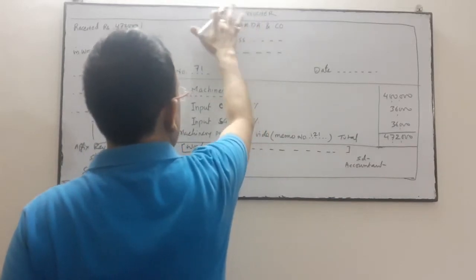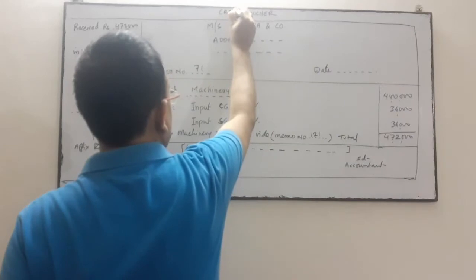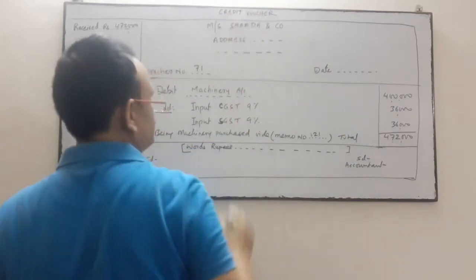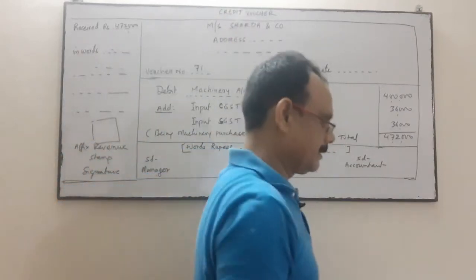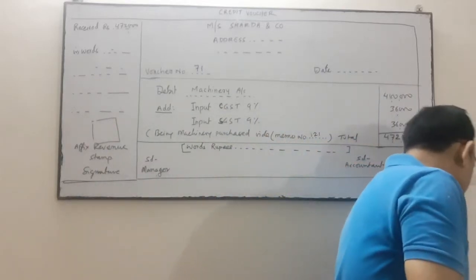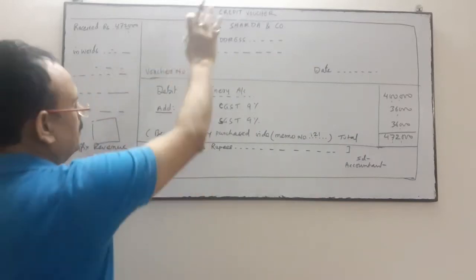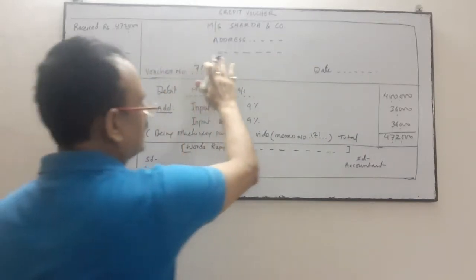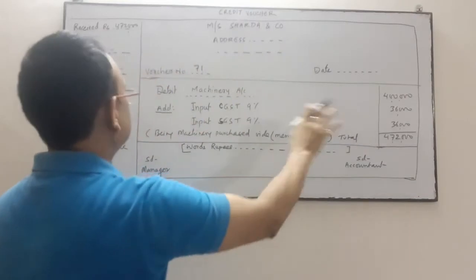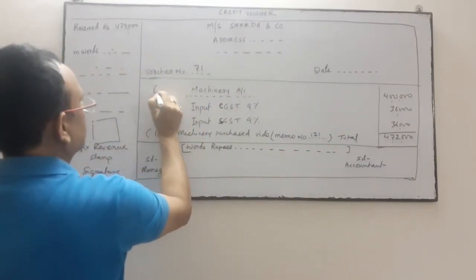So here: the name of the company, our company name, date. Here instead of debit we will write credit.